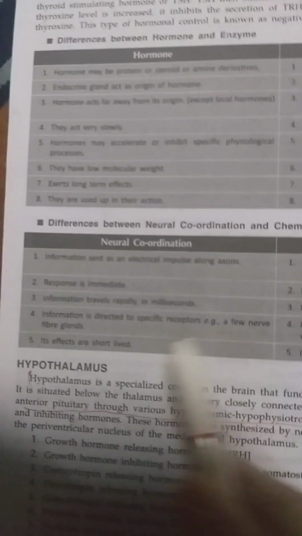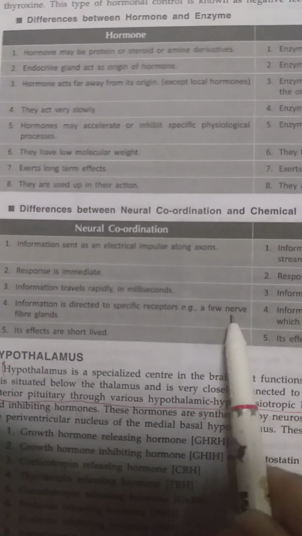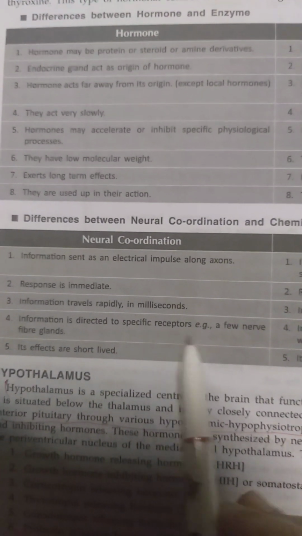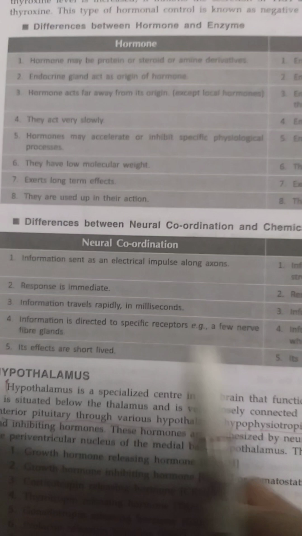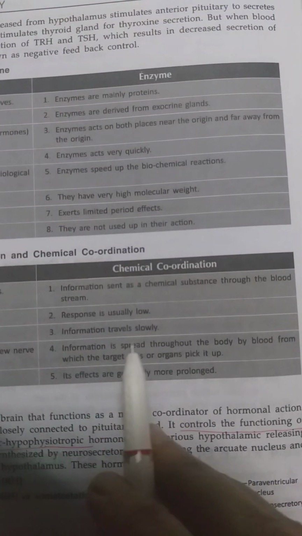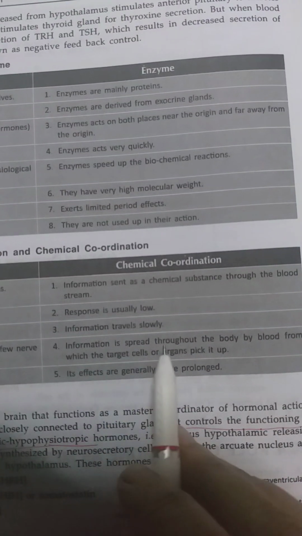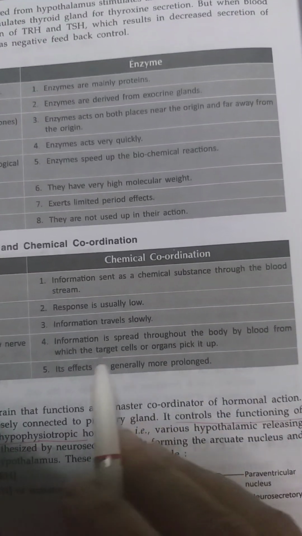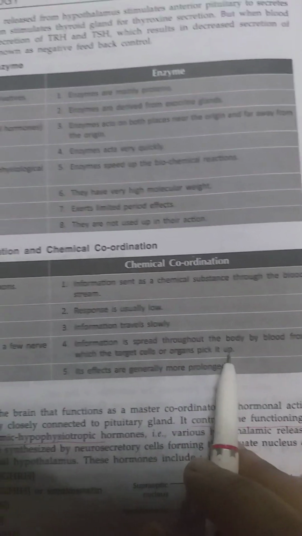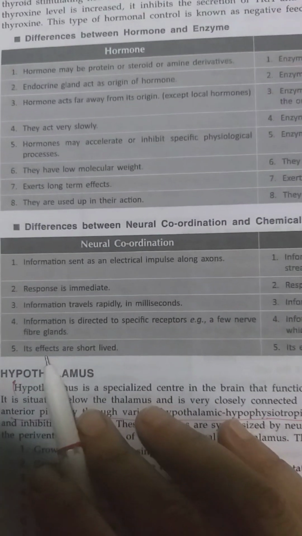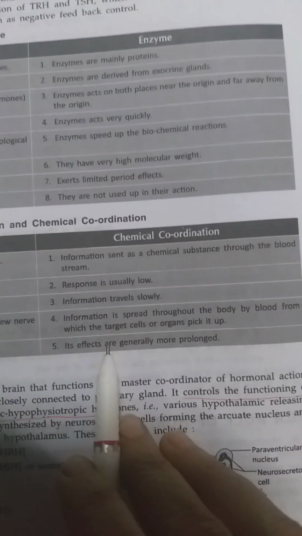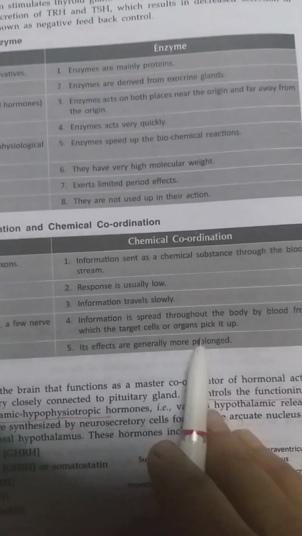So that information is directed to a specific receptor, a few nerve fibers and glands also. In chemical coordination, information spreads throughout the body by blood, and the target cells or organs pick it up. Neural effects are short, but hormone effects are more prolonged.